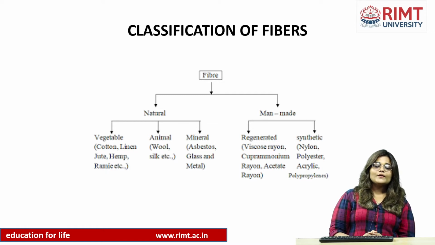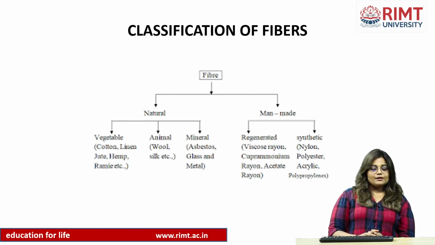If I talk about vegetable fiber, you might have heard about cotton and linen. For animal fiber, we can get wool from the sheep and silk from the silkworm, etc. For mineral fiber, asbestos is the example, which we obtain from rocks.